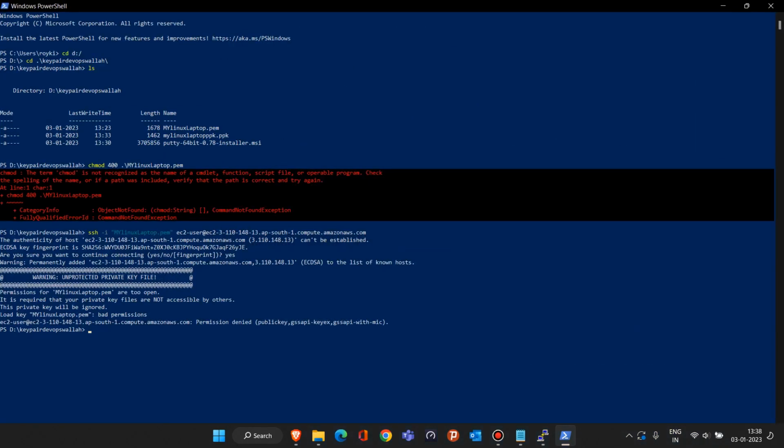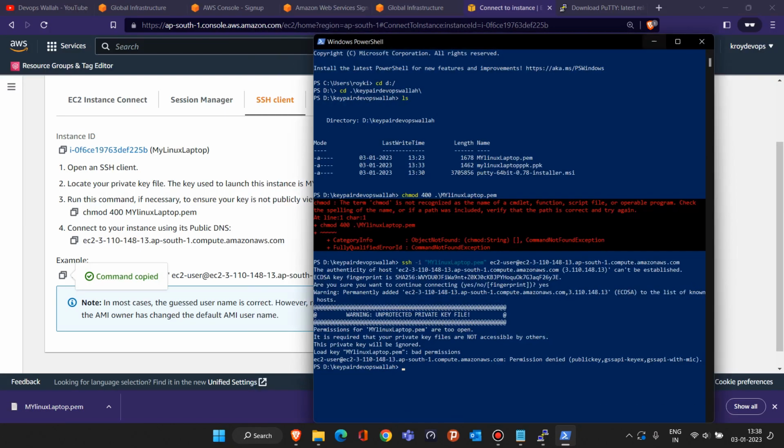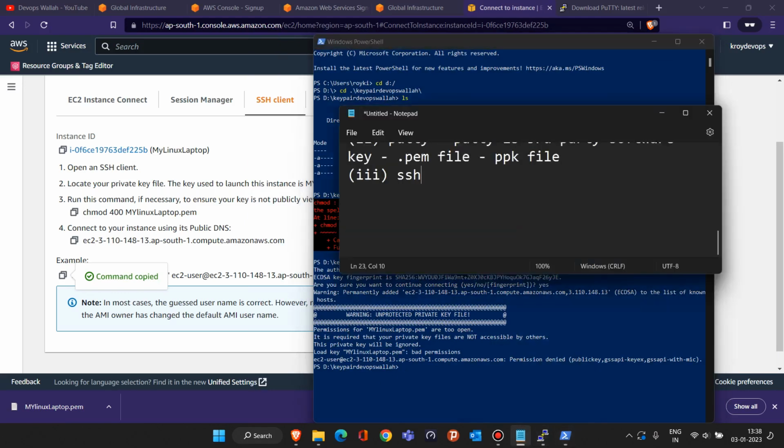But you are seeing here that it says the permissions of this file are too open, and the chmod command was not working here. Okay, so that's why the SSH method is a little bit complex for Windows people, and that's why for Windows we always prefer to connect to this Linux machine using Putty.